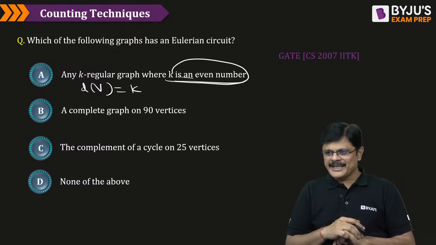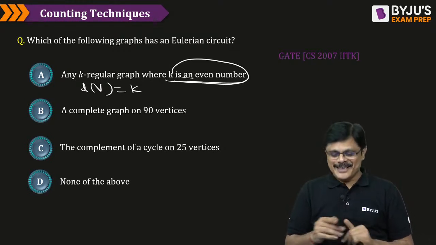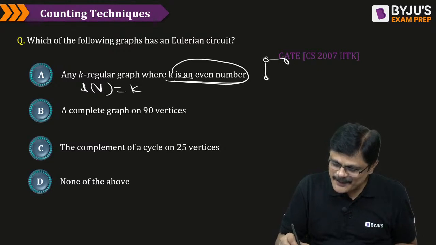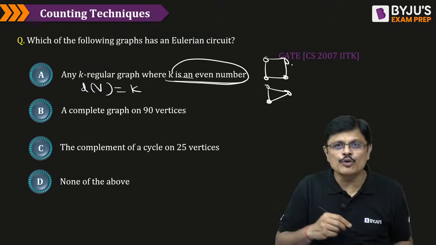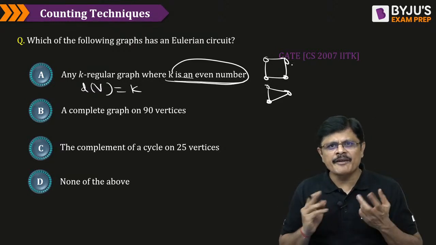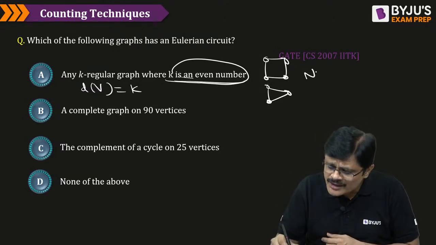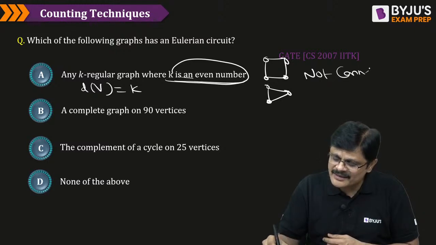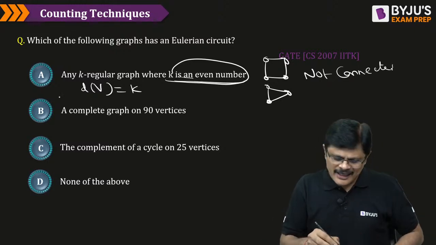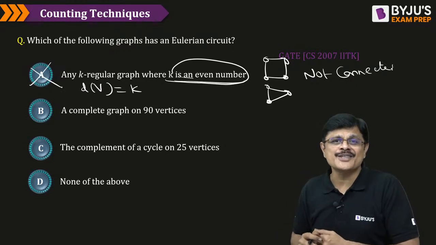Why? See, my dear friends, this is a 2-regular graph. The degree of every vertex is 2, but this is not connected. Therefore, option A is ruled out.